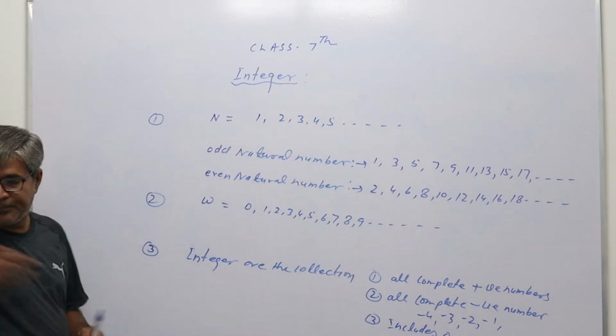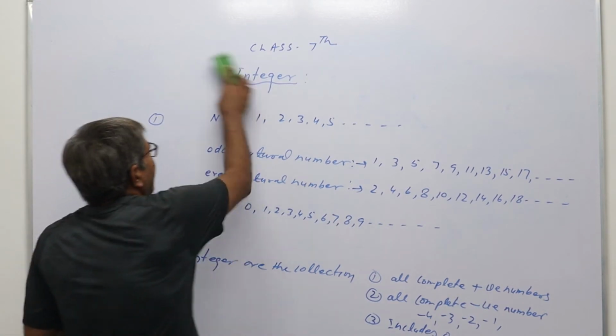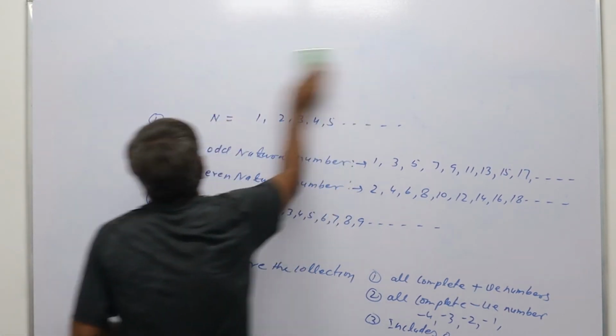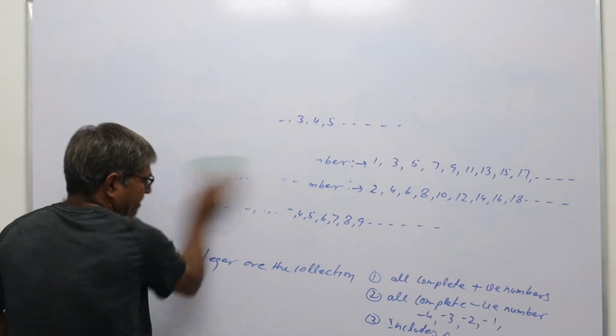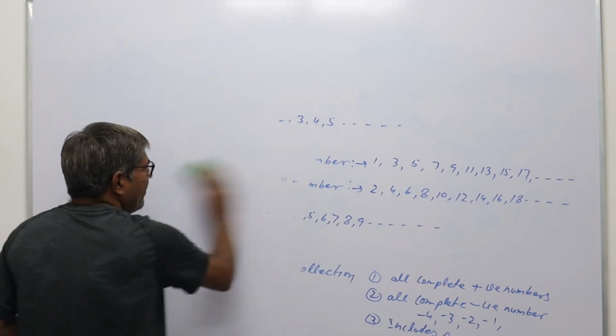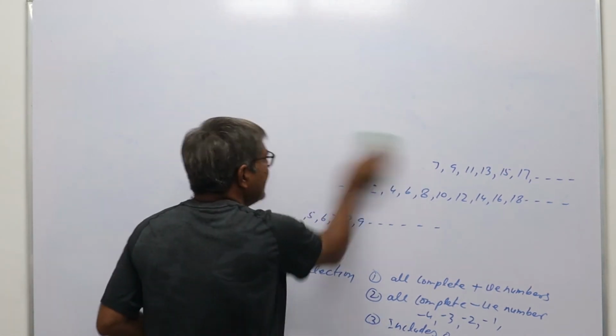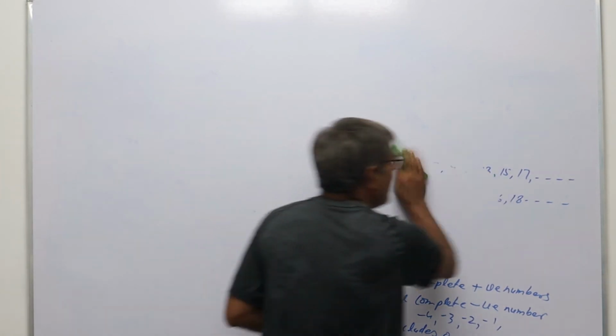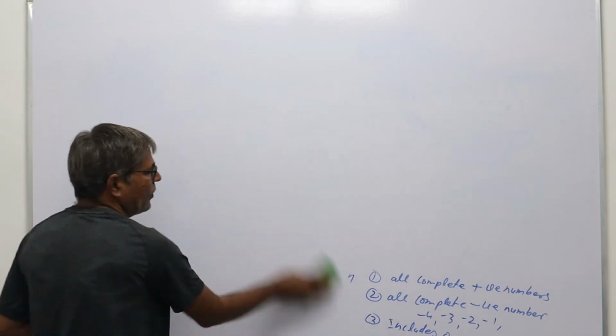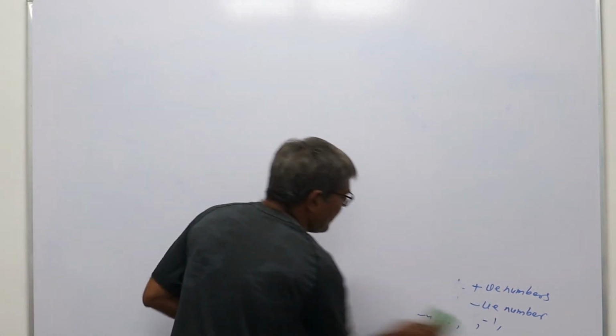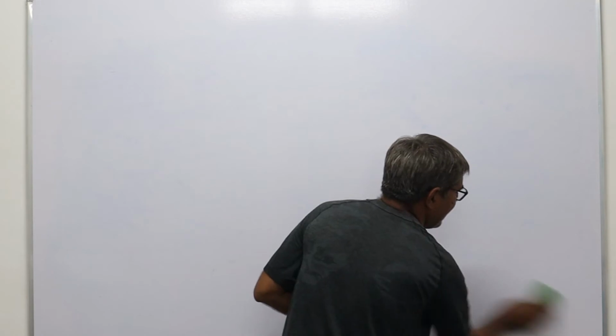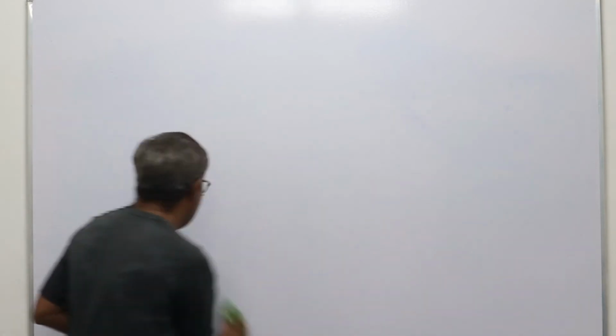If we collect all the positive complete numbers, all the negative complete numbers and 0, then the collection of all these numbers are known as integers.